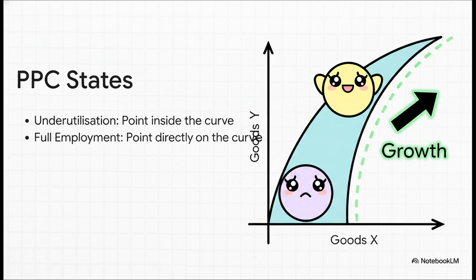We really need to slow down here and deeply understand what the visual curve itself tells us. If an economy is operating at a point inside the curve, it means resources are being wasted. This is underutilization. Think high unemployment or idle factories. A point directly on the curve, that means maximum efficiency. We are at full employment, squeezing every drop of potential out of our resources. And what if the entire curve shifts outward? That is the holy grail. That signifies real economic growth. It means we've discovered new resources or invented better technology, literally expanding the limits of what our country can achieve.